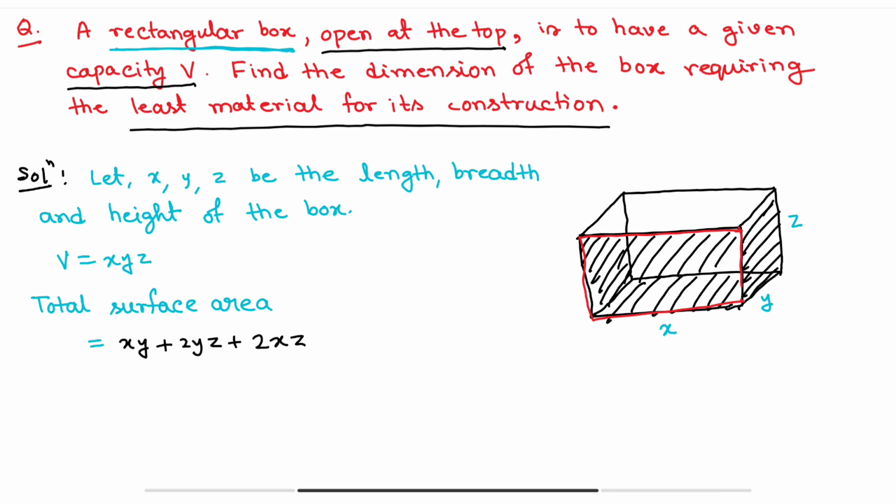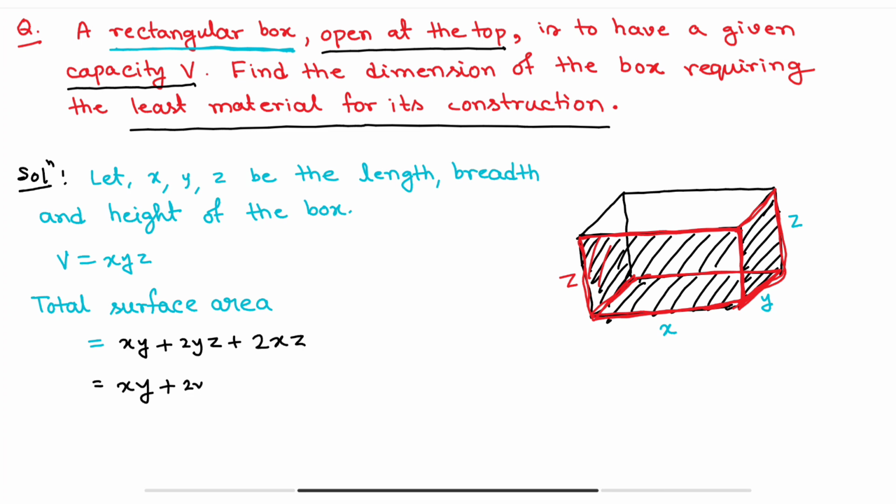Clear? So the first one is this portion, this is our xz plane. Yes or no? Because the height is z, so this is our xz plane, and the opposite of this xz plane, so 2xz. And this side is yz and the opposite of yz, so total 2yz. And the lower portion, that means this plane is xy. But for this plane the upper portion is open, so we are getting only xy.